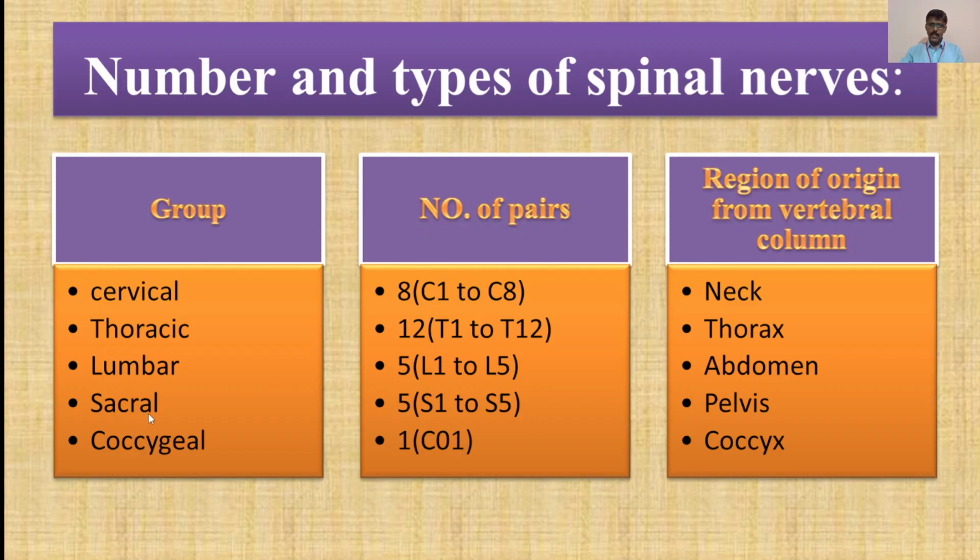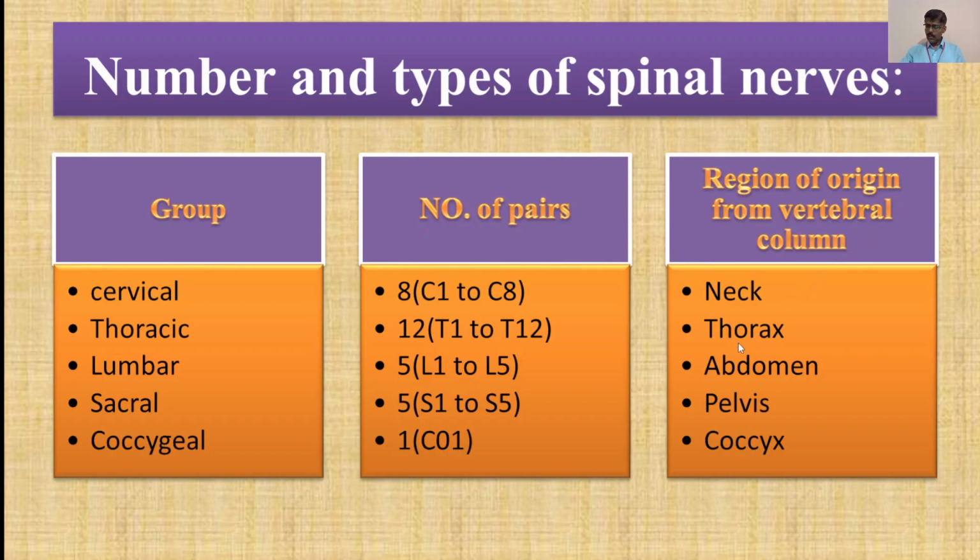Then the group is sacral. It has 5 pairs again, from S1 to S5, and the region of origin from the vertebral column is the pelvis region. Then the last group, the 5th group, is the coccygeal group. It has 1 pair, that is Co1, and the region of origin from the vertebral column is the coccyx.